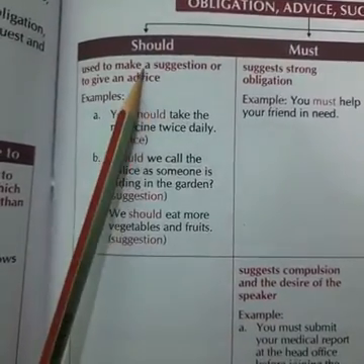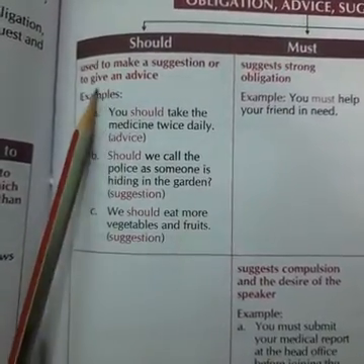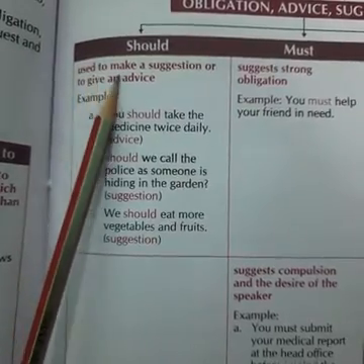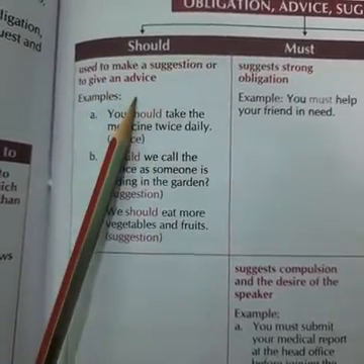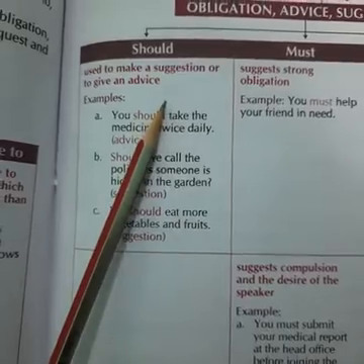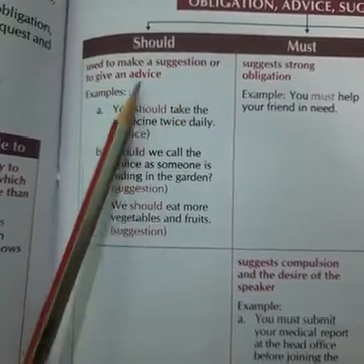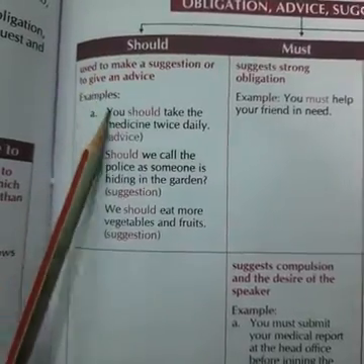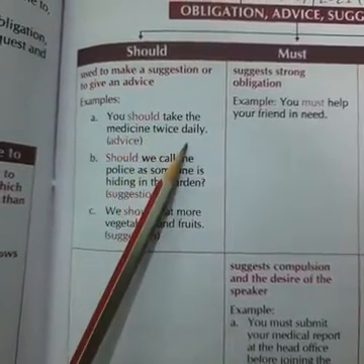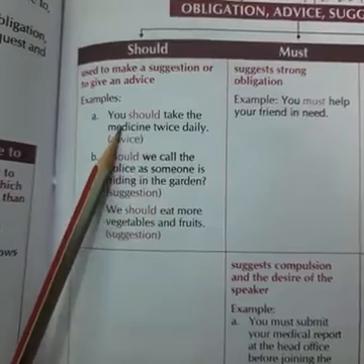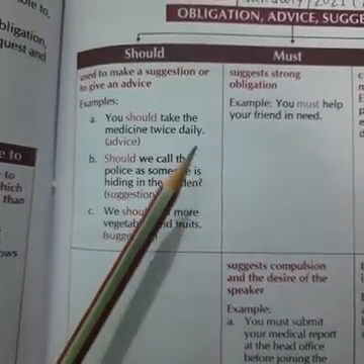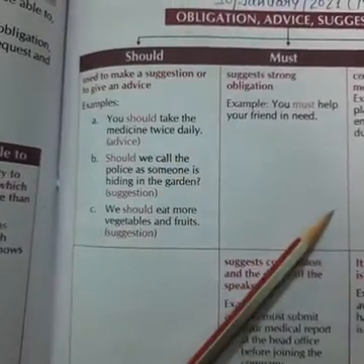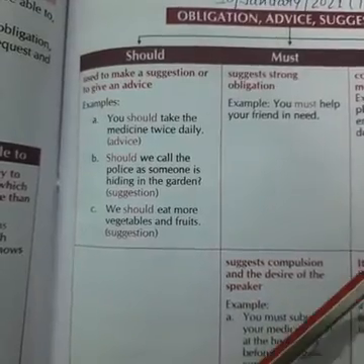So where to use should? Should is used to make a suggestion or give advice. Should का use हम अगर हमें किसी को suggestion देना है या कोई advice देनी है, then we use it there. For example, you should take the medicine twice daily. This is advice given by us, but whether she acts upon it is his or her choice.